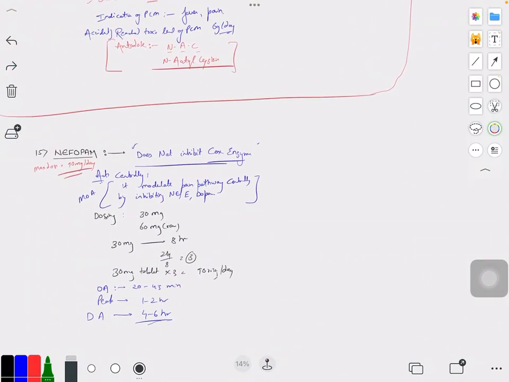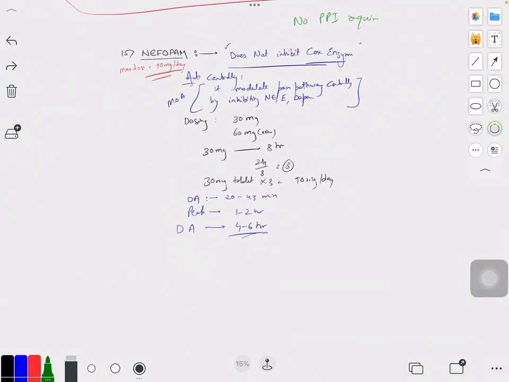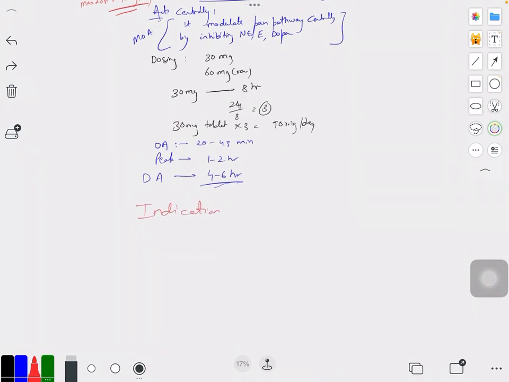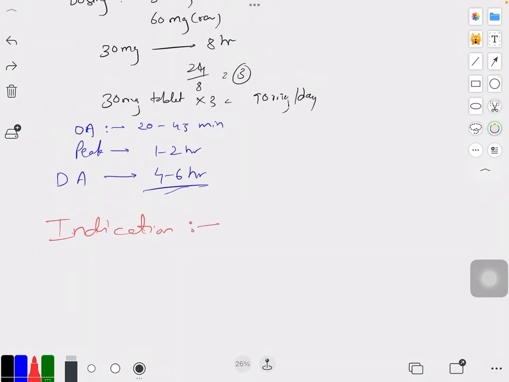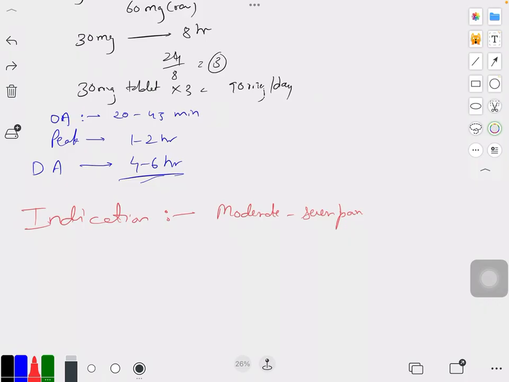Right, so we already discussed these two major things. Now let's talk about the indication of Nefopam. Because Nefopam has a very good analgesic property, it is usually given in moderate to severe pain. Majorly we give it for moderate pain, not for severe pain, because in severe pain we have other drugs which can provide much better pain control. Also we can use it for post-operative pain.